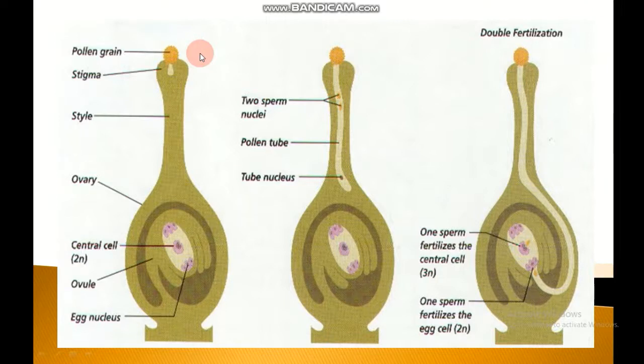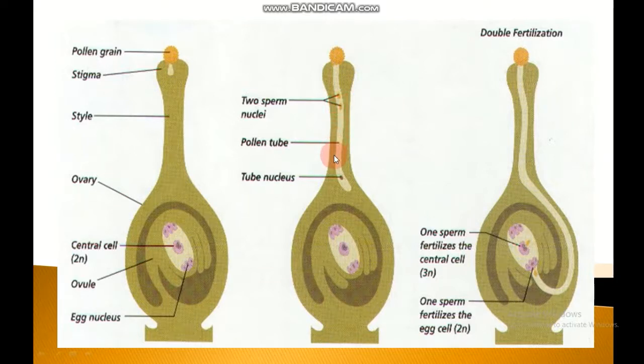Fertilization occurs when the male gamete present in the pollen grain joins with the female gamete present in the ovule. The male gamete, meaning the pollen grain, moves down the pollen tube. The pollen tube enters the ovule in the ovary. The tip of the pollen tube bursts open and the male gametes come out of the pollen tube.